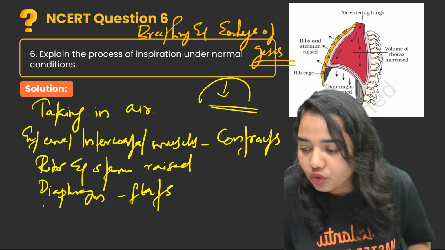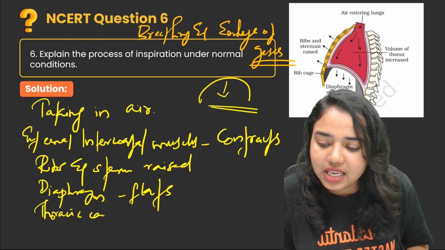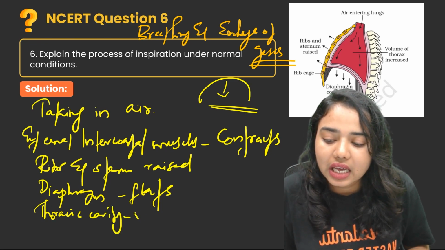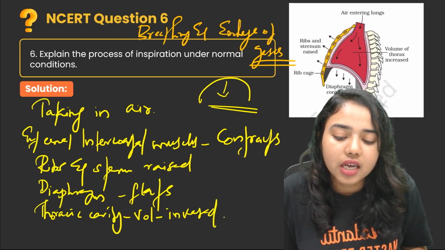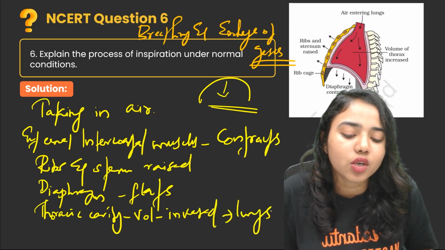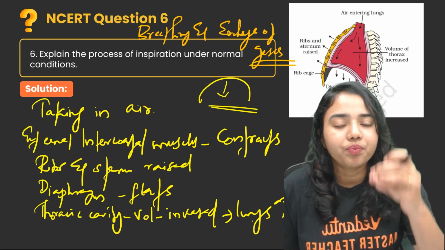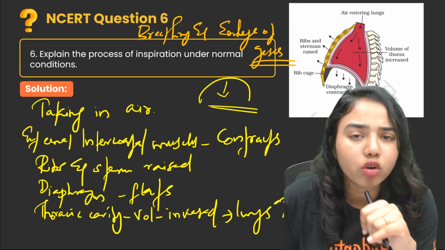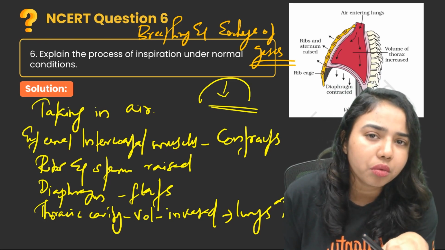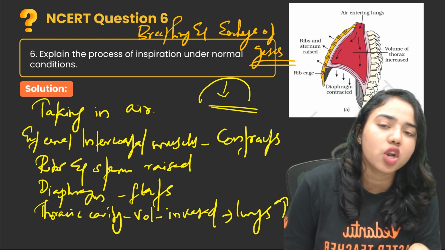So the thoracic cavity's volume gets increased, right? And as a result, the volume of the lungs also gets increased. So at this time, the air gets entered into our lungs. And what about the pressure? We know gas molecules always move from higher pressure to a region of lower pressure.